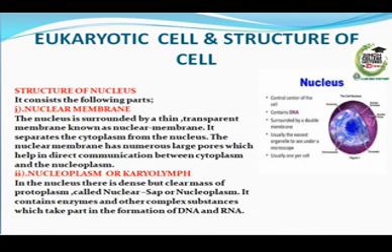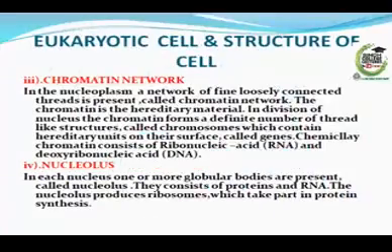Number 2. Nucleoplasm or karyolymph. In the nucleus there is a dense but clear mass of protoplasm called nuclear sap or nucleoplasm. It contains enzymes and other complex substances which take part in the formation of the chromatin network. In the nucleoplasm, a network of fine loosely connected threads is present, called the chromatin network.